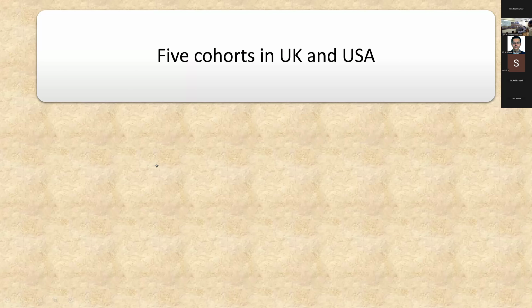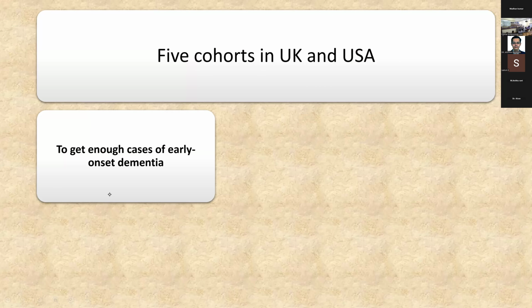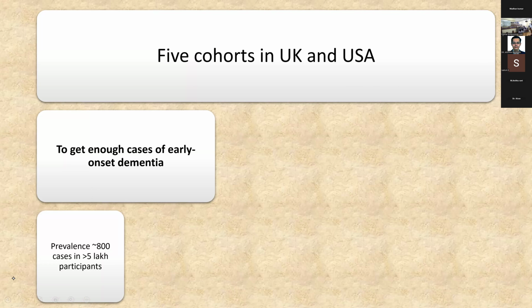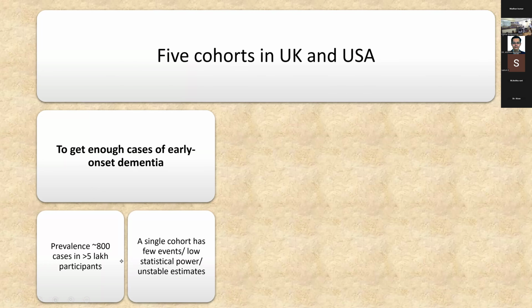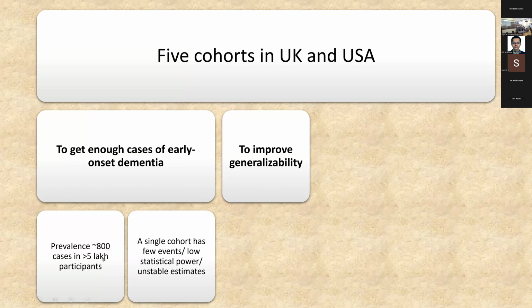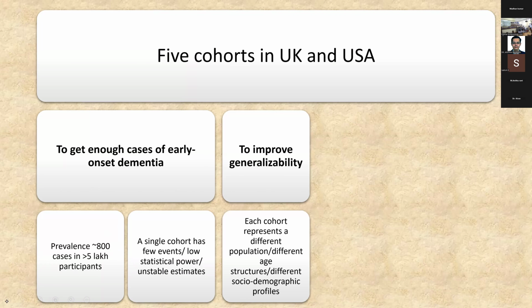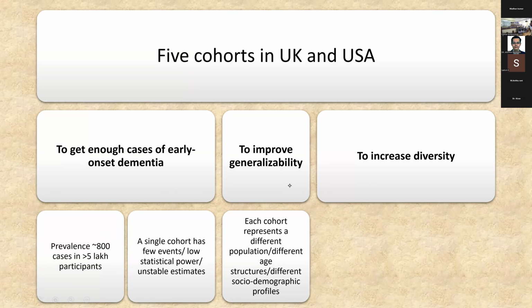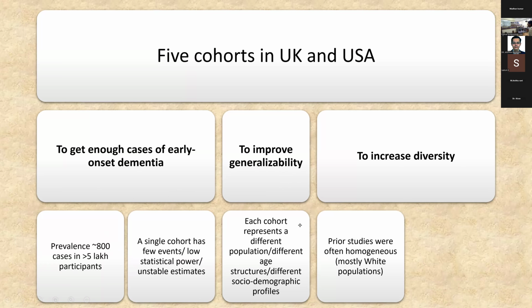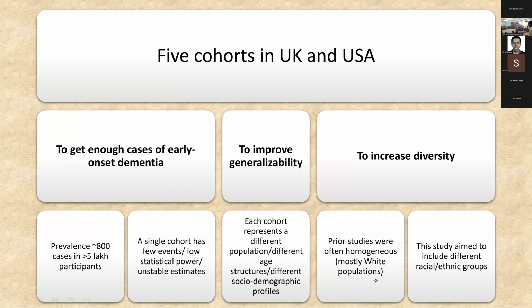Now, this study looked at 5 cohorts in the UK and the US. Why did they study 5 cohorts? One is to get enough cases of early onset dementia. The prevalence of early onset dementia is very low, and a single cohort will have very few events, low statistical power, and unstable estimates. The next use is to improve generalizability. Each cohort represents a different population, different age structure, and different sociodemographic profiles. And also to increase diversity. Prior studies were mostly on white populations, and this study aimed to include different racial and ethnic groups.